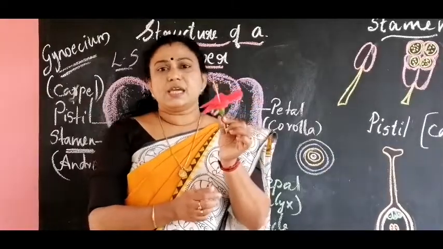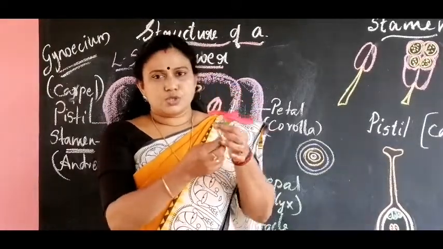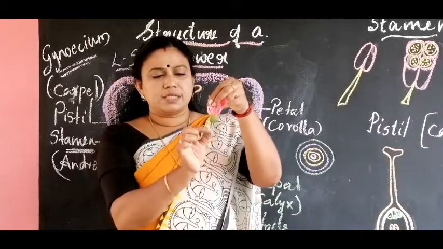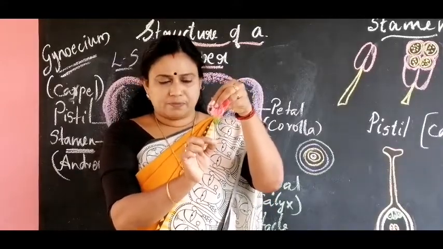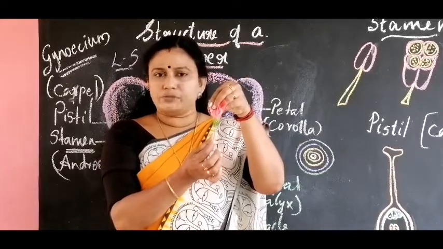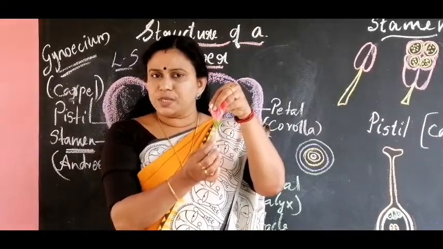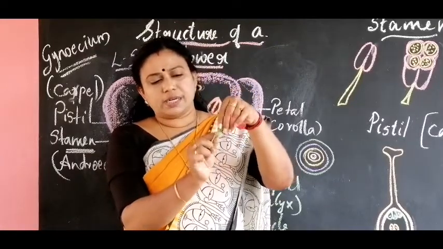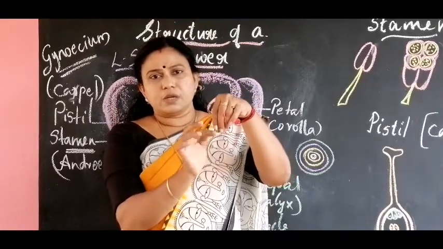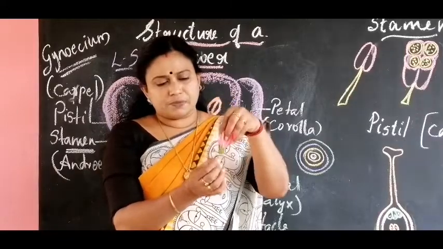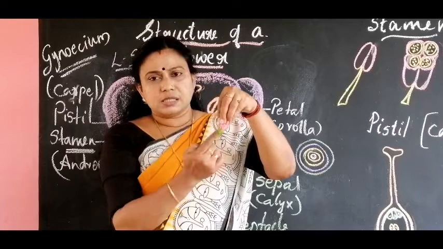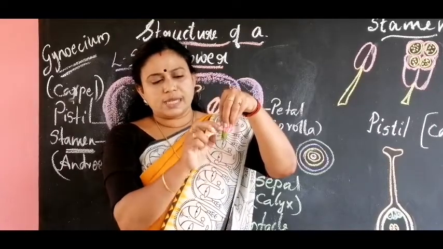Here you can see a hibiscus flower. I will show you the parts of the flower. This is the pedicel or the stalk of the flower, by which it is attached to the stem. From here you can see a disc-shaped structure called the receptacle or thalamus. Here you can see the green colored structures called the sepals.